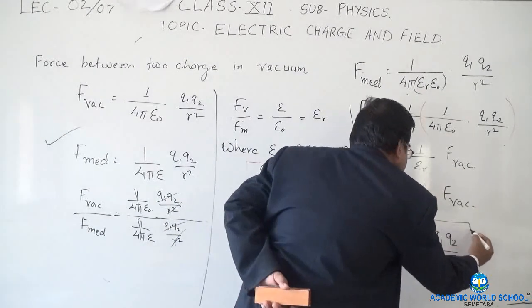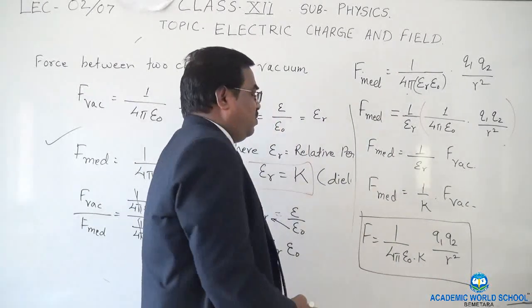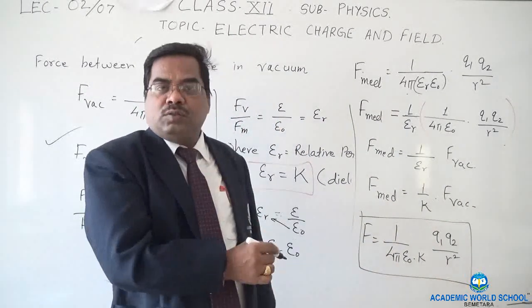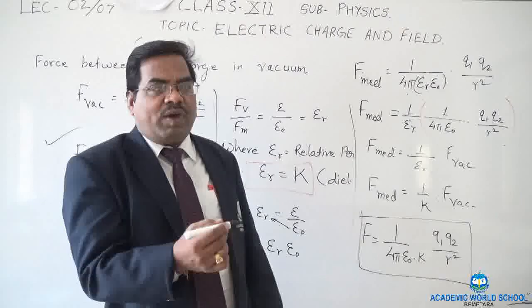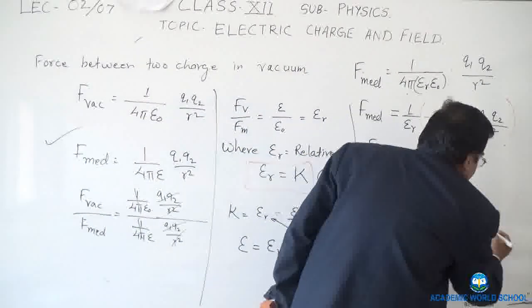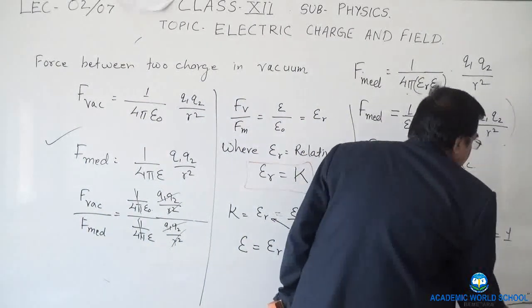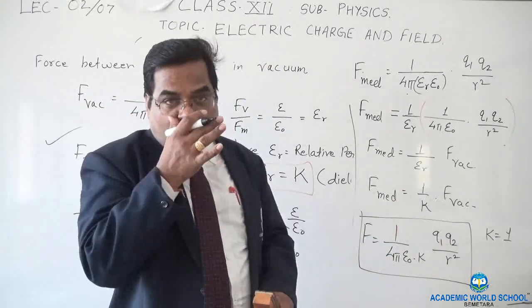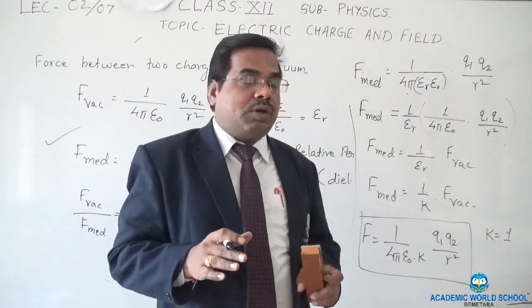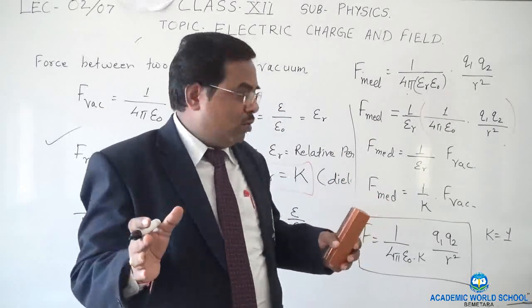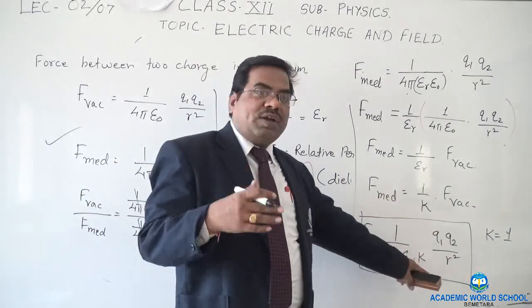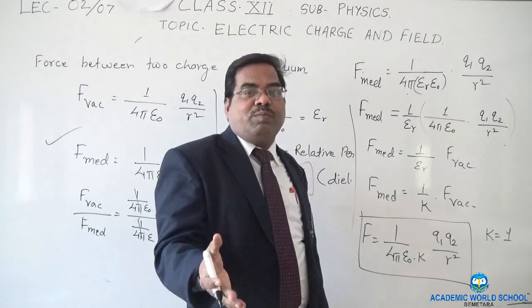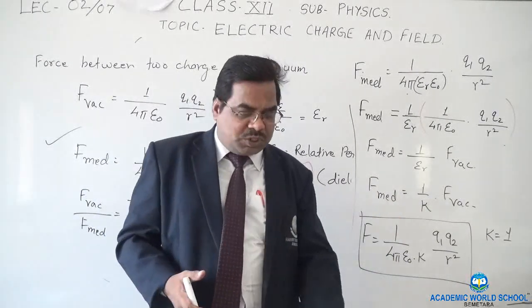So this is a general formula for the Coulombic force. For vacuum, you can just interpret K equal to 1. K equal to 1 is the dielectric constant of absolute space. Otherwise, whatever is the dielectric constant of the medium, that value you can substitute.